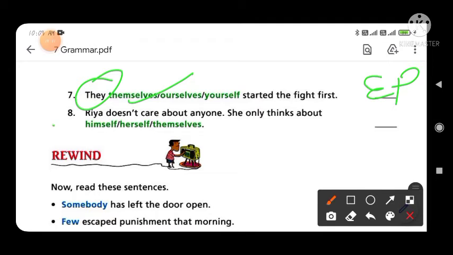And the pronoun here is the emphasizing pronoun, so you have to write down EP. Okay, and option number 8: Ria doesn't care about anyone, and she only thinks about herself. So you have to think. Look here, the word is Ria, a noun, and in place of the noun you use she, and the reflexive will be herself. So you have to take herself, and the pronoun is RP. It means reflexive pronoun. That's clear.